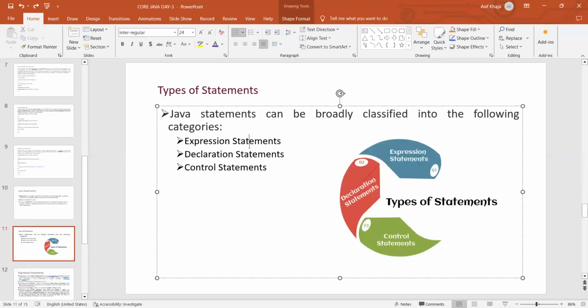Now, how many types of statements are there in Java? There are 3 types of statements in Java. Those are expression statement, declaration statement, and control statement. These 3 are the types of statements in Java.